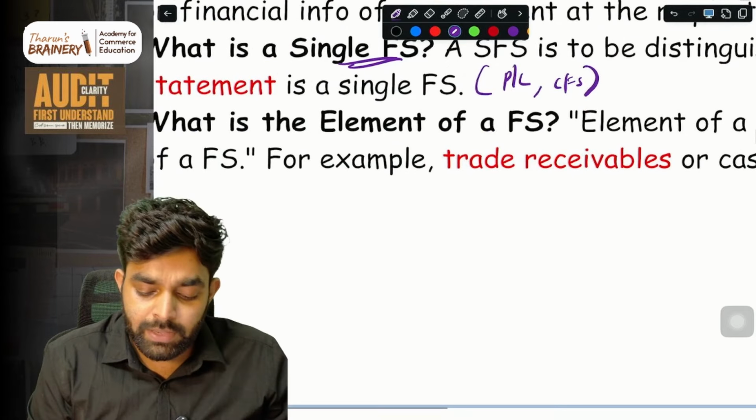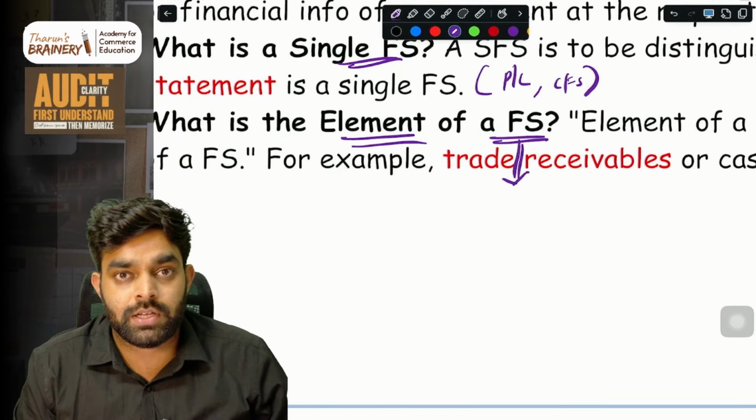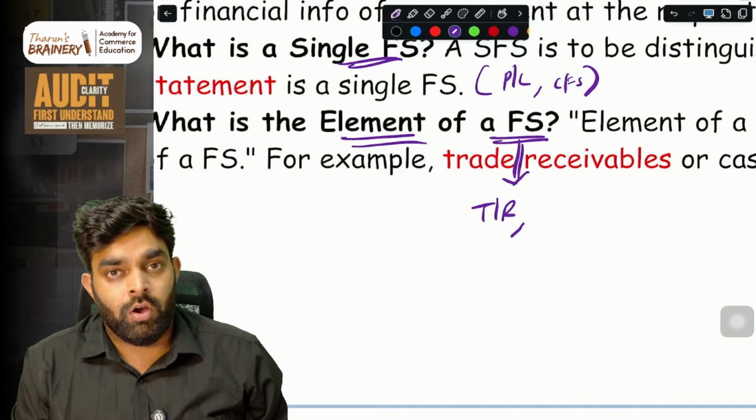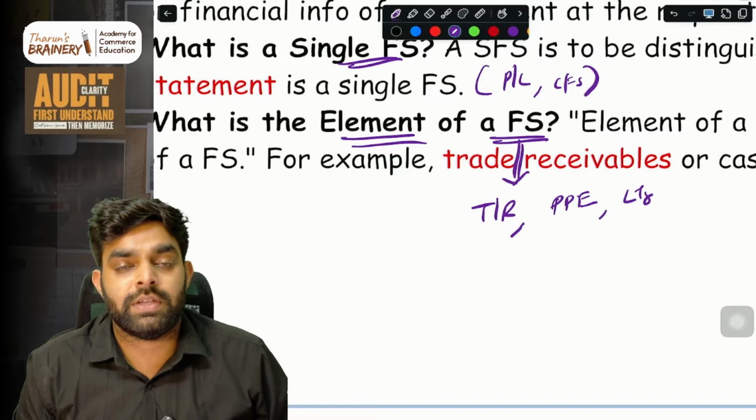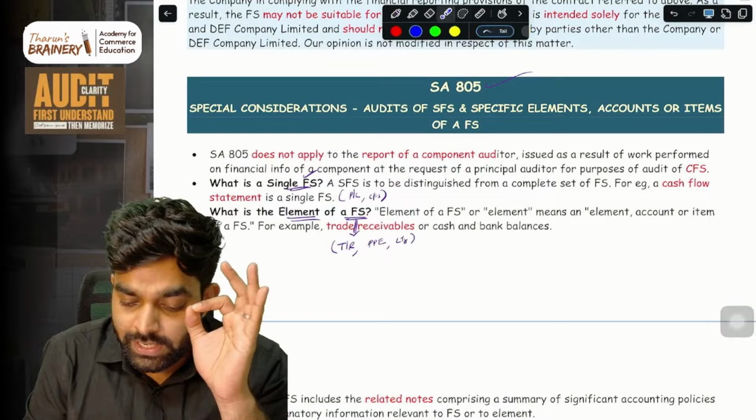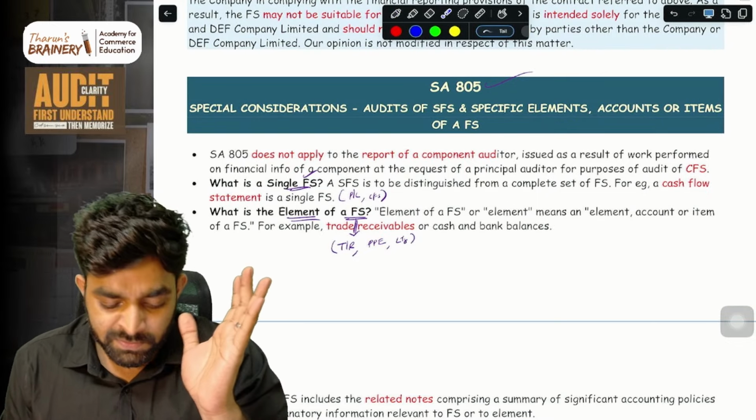Then what do you mean by auditing an element of a financial statement? Elements means the things inside the financial statements. Sometimes the auditor may be only auditing trade receivables, or only PPE, or some specific liability or anything like that. So these are auditing specific elements or accounts or some items in the financial statements.